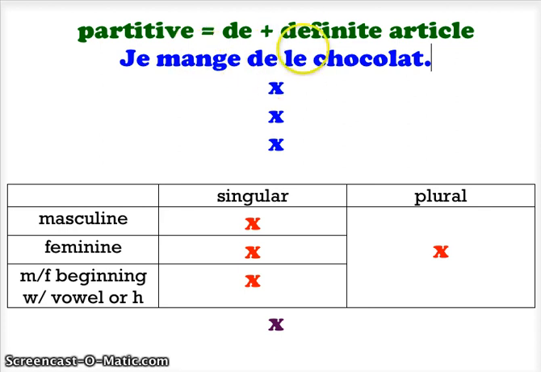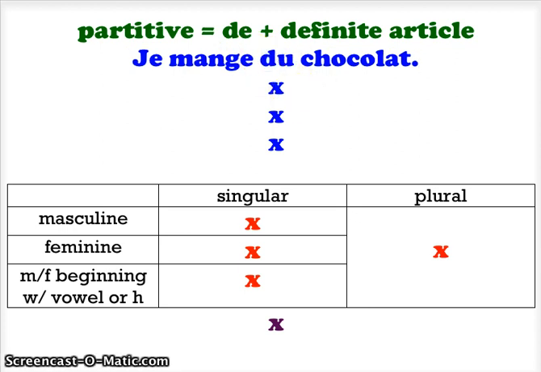We have this de le here, and as we learned in our lesson about contractions, whenever de is followed immediately by le, those two words contract. So we can't have de and le next to each other. They're going to form the contraction. Do you remember? Du. So in order to say I am eating some chocolate, je mange du chocolat. Je mange du chocolat. I am eating some chocolate.